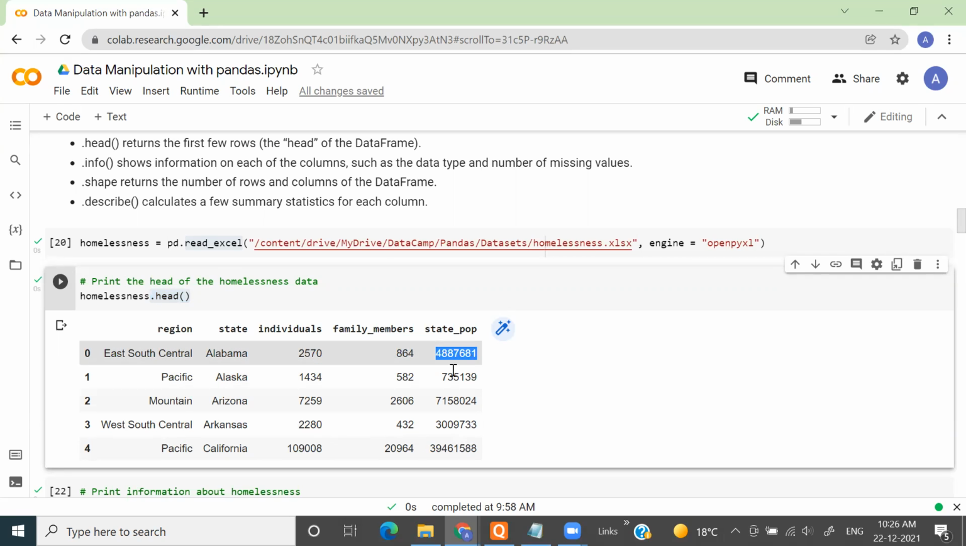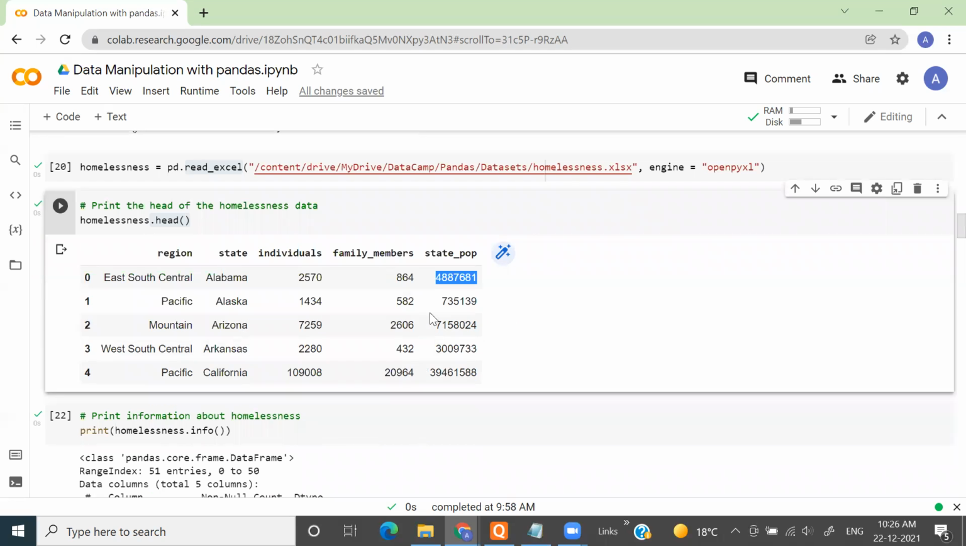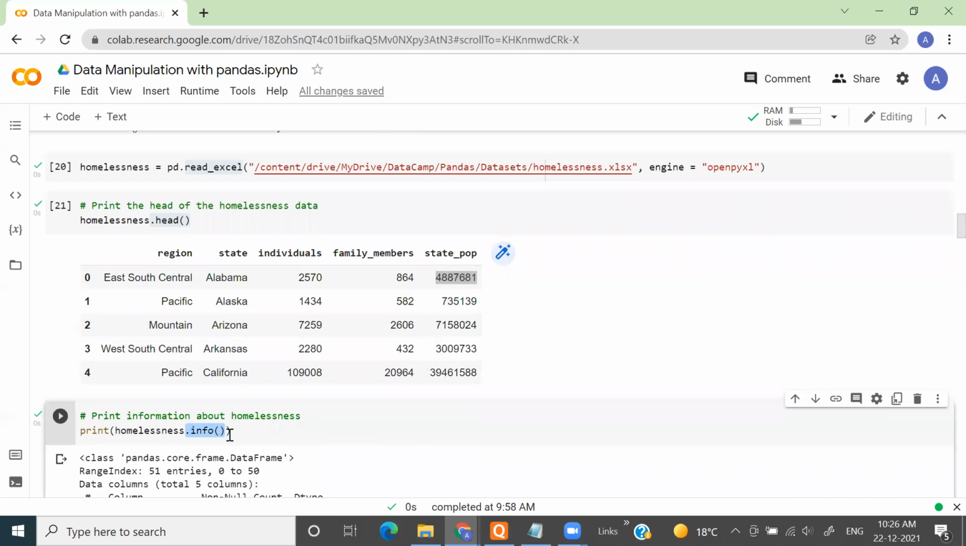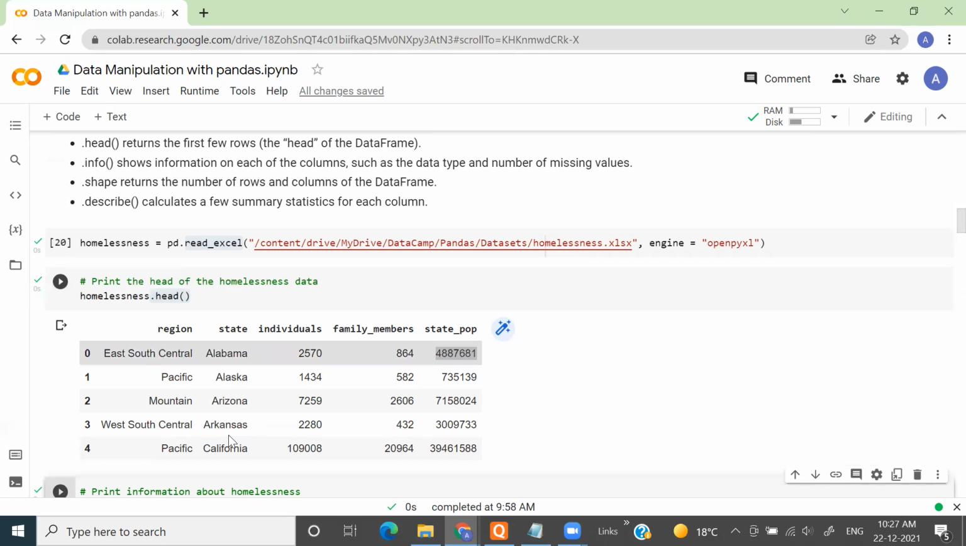Okay. This gives you a bird's eye view of your data. Now let us see what we can do with this data further. We use a method called .info. So this .info method will give you 2 things.